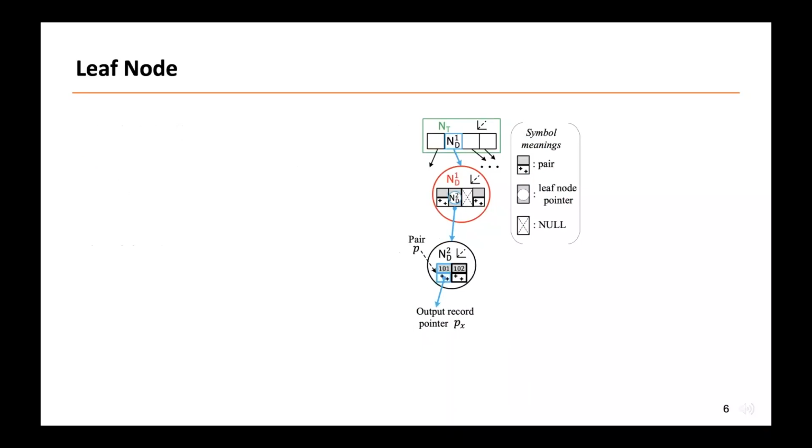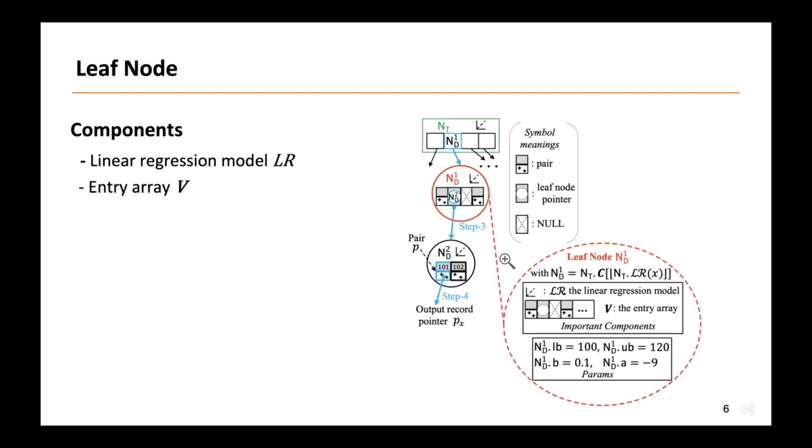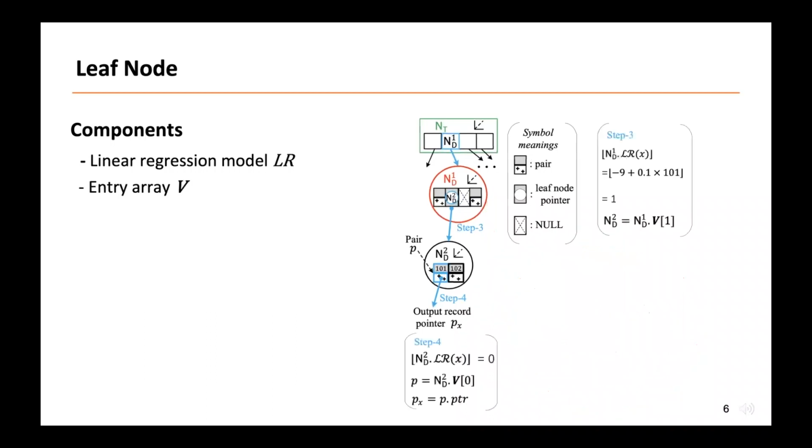A leaf node ND stores an entry array V and a linear regression model LR. Each entry is a pair, a pointer to another leaf node, or a null flag indicating that the corresponding slot of V is empty. The learned model LR maps the key to a position in V. It is the solver to an MSE problem, whose input is the keys covered by ND's range, and the ground truth is the corresponding indices.